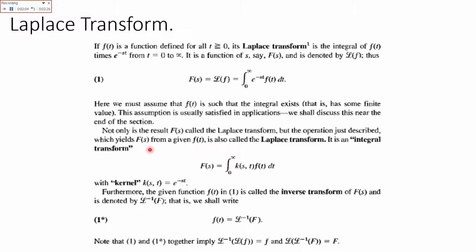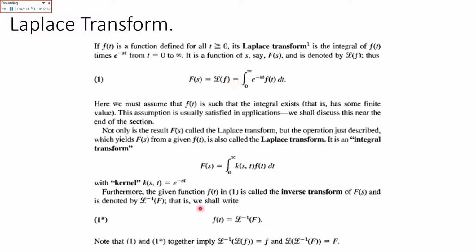This is called the Laplace transformation or the integral transformation. So we can also write F of s equals 0 to infinity k of s, t times f of t dt. Here the kernel k is basically e raised to power minus s t, which was the basic definition of the Laplace.